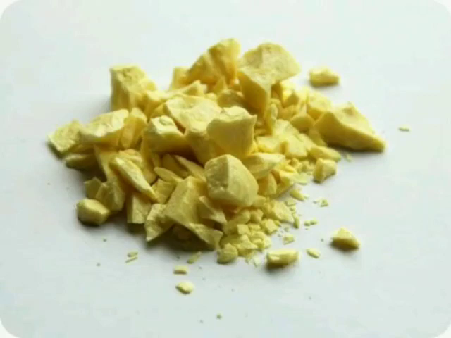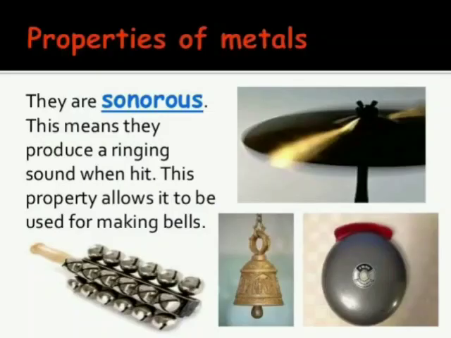So the next point is sonorous. Children, metals are sonorous, meaning they produce a ringing sound, whereas non-metals are not sonorous. Our next point is ductility.